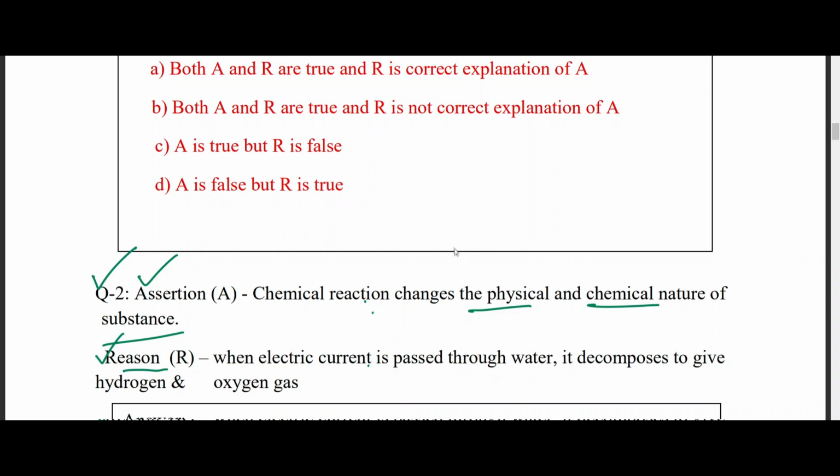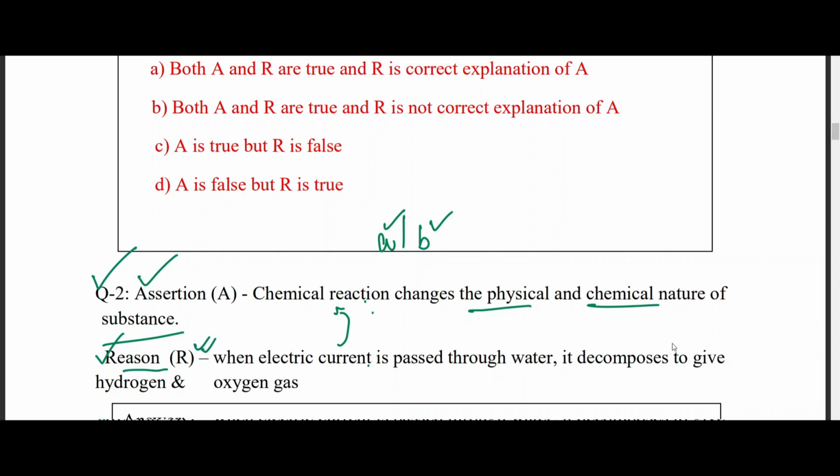But now we know the statements are correct. So the options are either A or B, right? If R, that means this one, is the correct reason for this one, you are going to select A. If not, then you are going to select B. So see, chemical reaction changes the physical and chemical nature of a substance. And the reason is when electric current is passed through water, it decomposes to give hydrogen and oxygen gas.